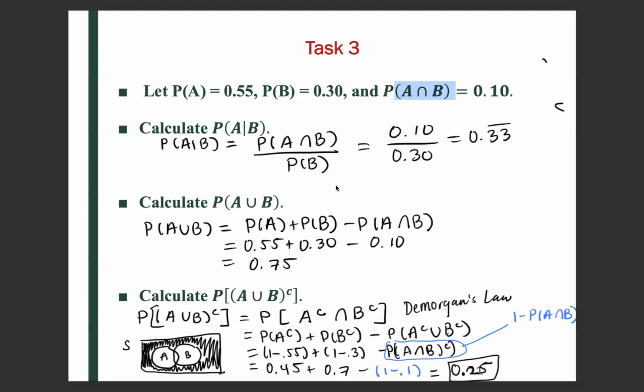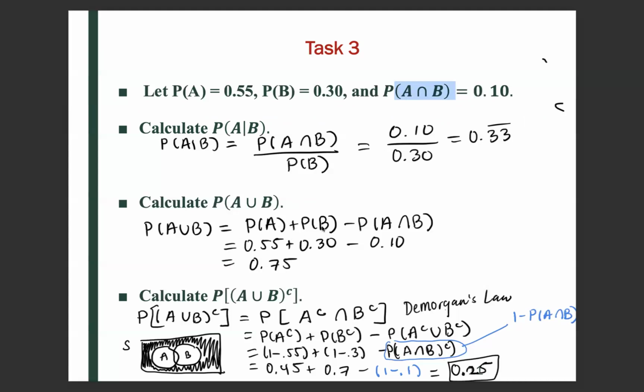Imagine event A, and event B overlapping A. If you add those two, the part where they intersect is counted twice. So we subtract the intersection one time, so that we're not double counting it.